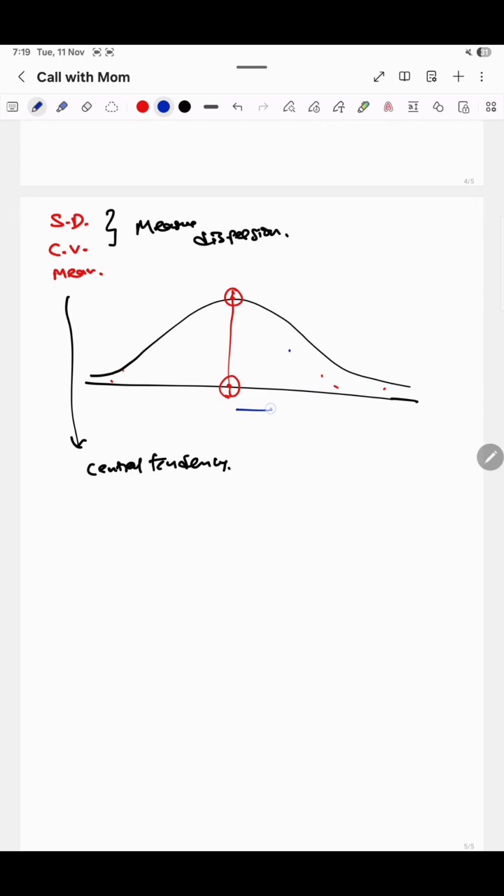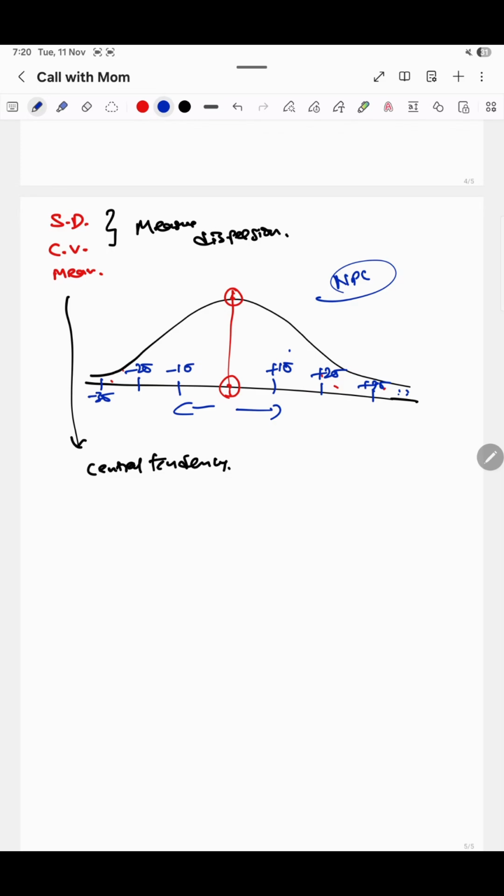How much your data is deviating from your mean, that is what we are writing as -1 standard deviation, -2 standard deviation, +1 standard deviation, +2 standard deviation, +3 standard deviation, -3 standard deviation. Where it crosses the 3 standard deviation, we call it outliers. Outliers means it's deviating too much from your mean in a normal distribution.